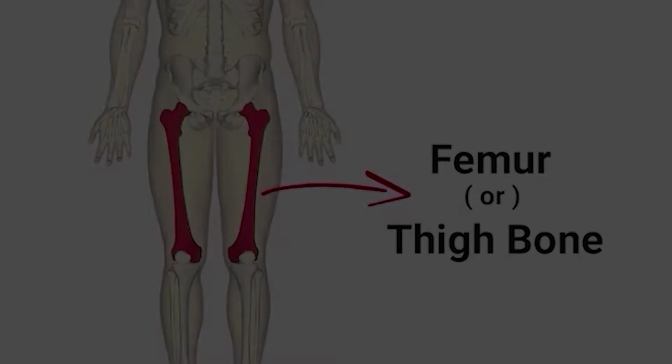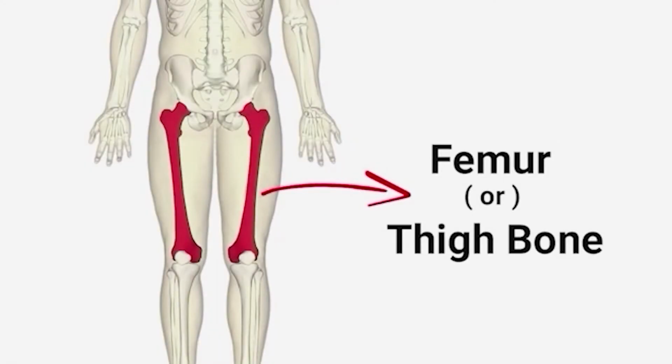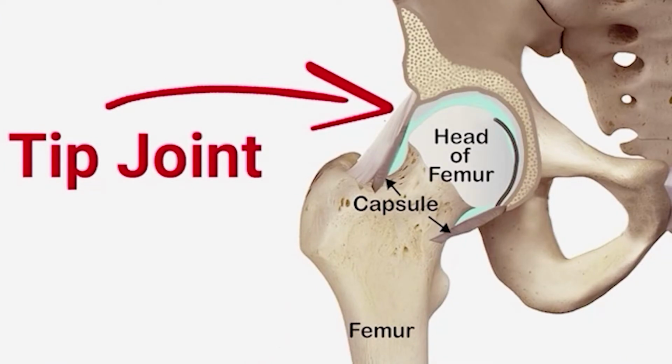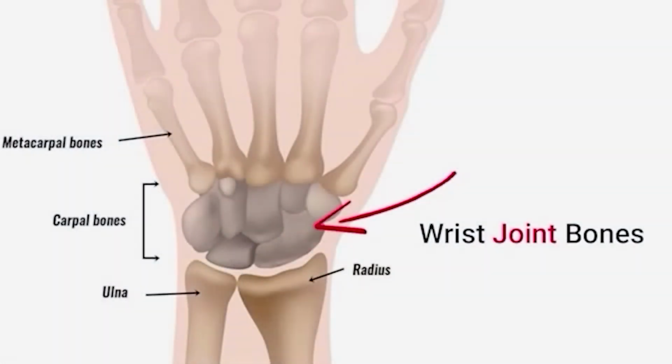Okay, sir. What are all the common bones affected in avascular necrosis? The most common bone is our thigh bone, in other words the femur bone. Even in the femur, the proximal part, which forms the hip joint, is the most commonly affected. The next in order is the distal femur. Next is the humerus bone, and these days we are frequently seeing other bones like wrist joint bones, ankle bones, even the hand bones undergoing avascular necrosis.